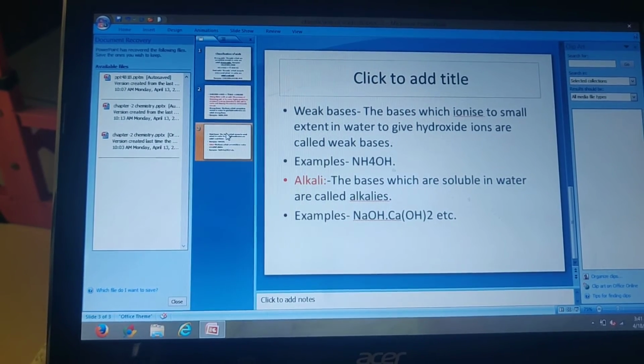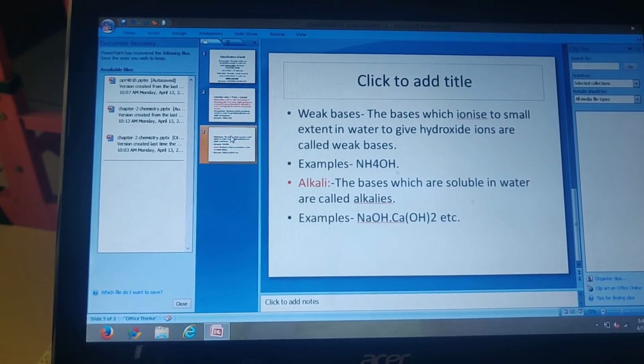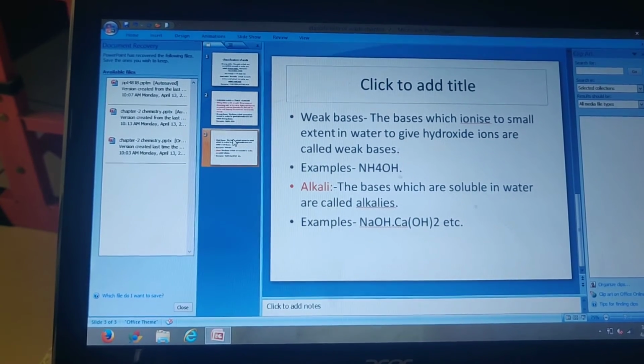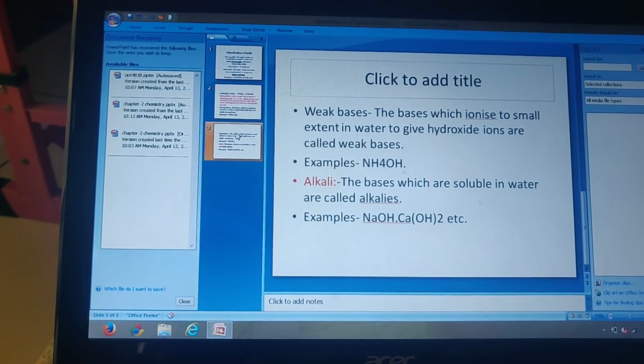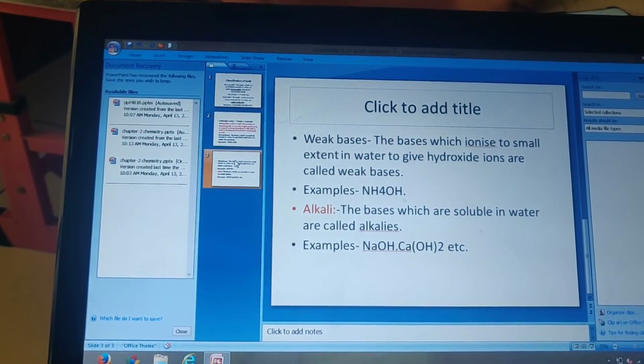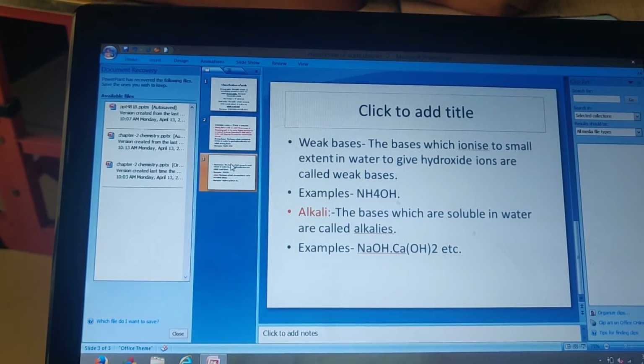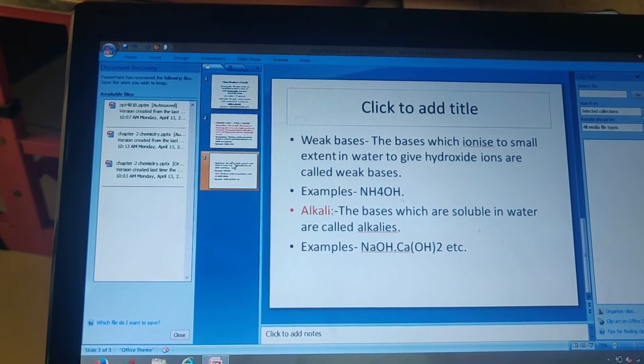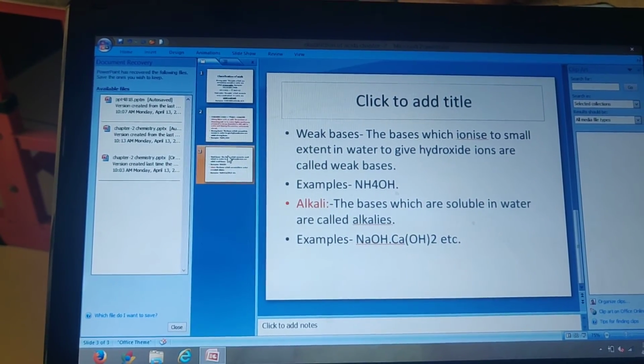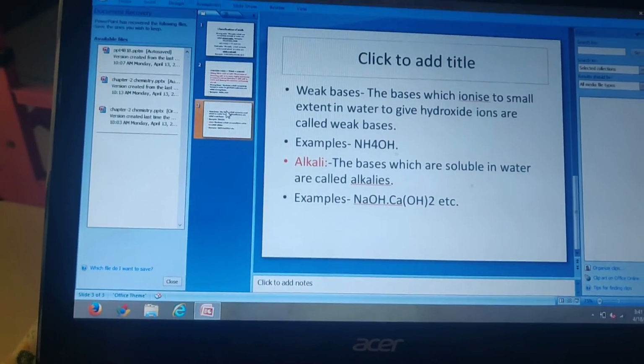So children, we have studied these terms: strong acid, weak acid, strong base, weak base, and next, alkali. I repeat again, what is meant by alkali? Please remember this definition, this is important. The bases which are soluble in water are known as alkali. Example: sodium hydroxide, calcium hydroxide, magnesium hydroxide, etc.